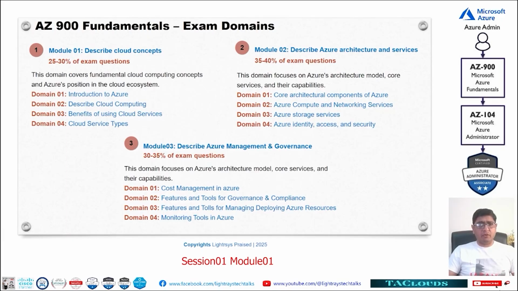After that, session 4, like module 2, session 2, we will be covering domain 3 and domain 4, which is related specifically to cloud storage services. And the final session will be Azure Identity and Access Management, or Azure Identity and Security Services. So this will be covering the core services of Azure. And after covering this session, maybe we will be doing a little practical about compute services, networking, storage, and identity also.